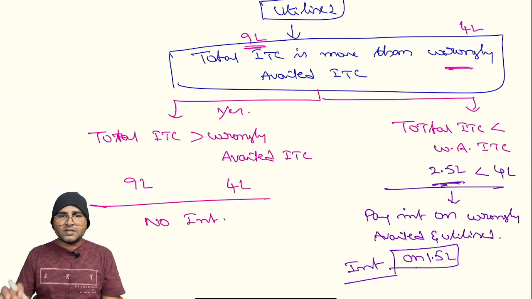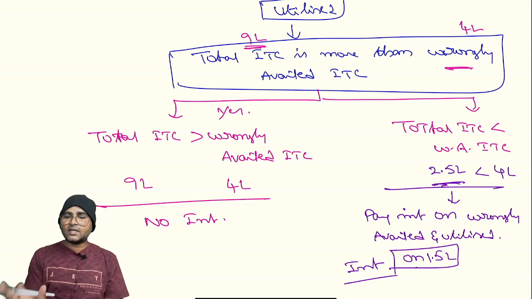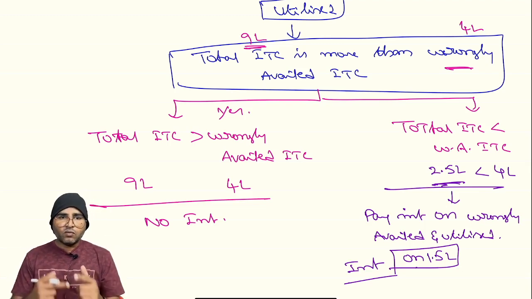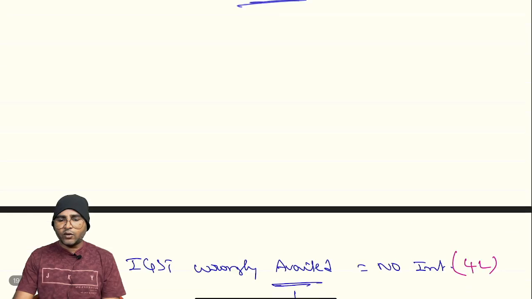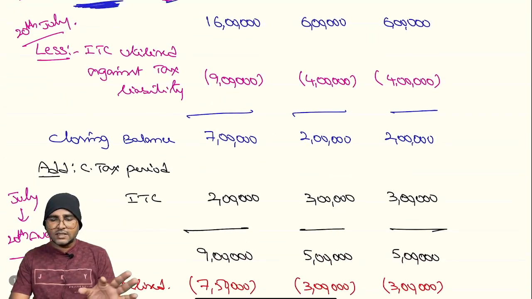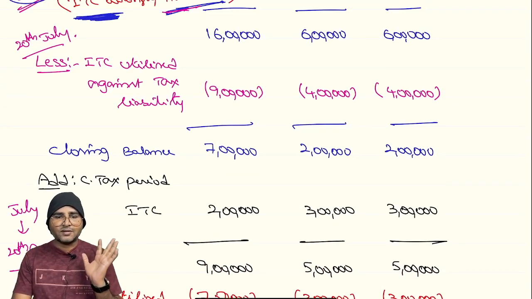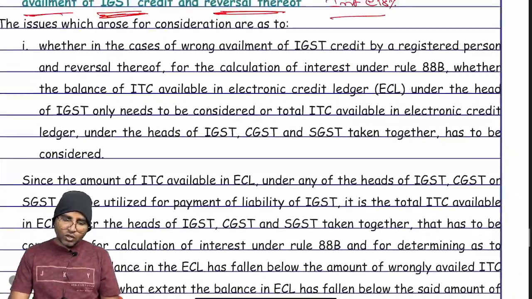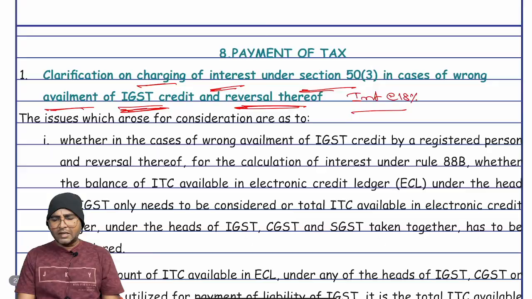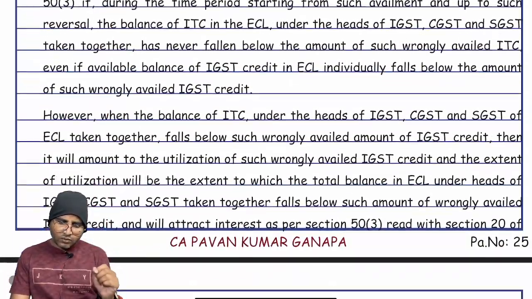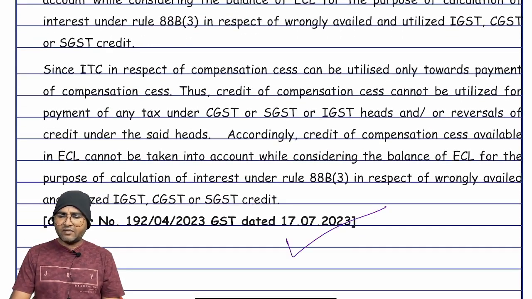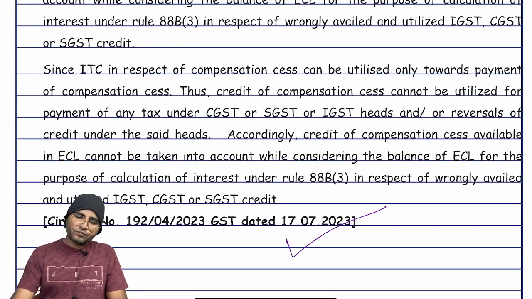Otherwise, please pause the video and go through the provision and revise the concept once. Once you revise, you can easily understand. I hope with this practical example, you can easily understand, right? My intention is that this is the amendment given in the chapter of payment of tax, one and only amendment. That is the concept given elaborately, right? The next one.